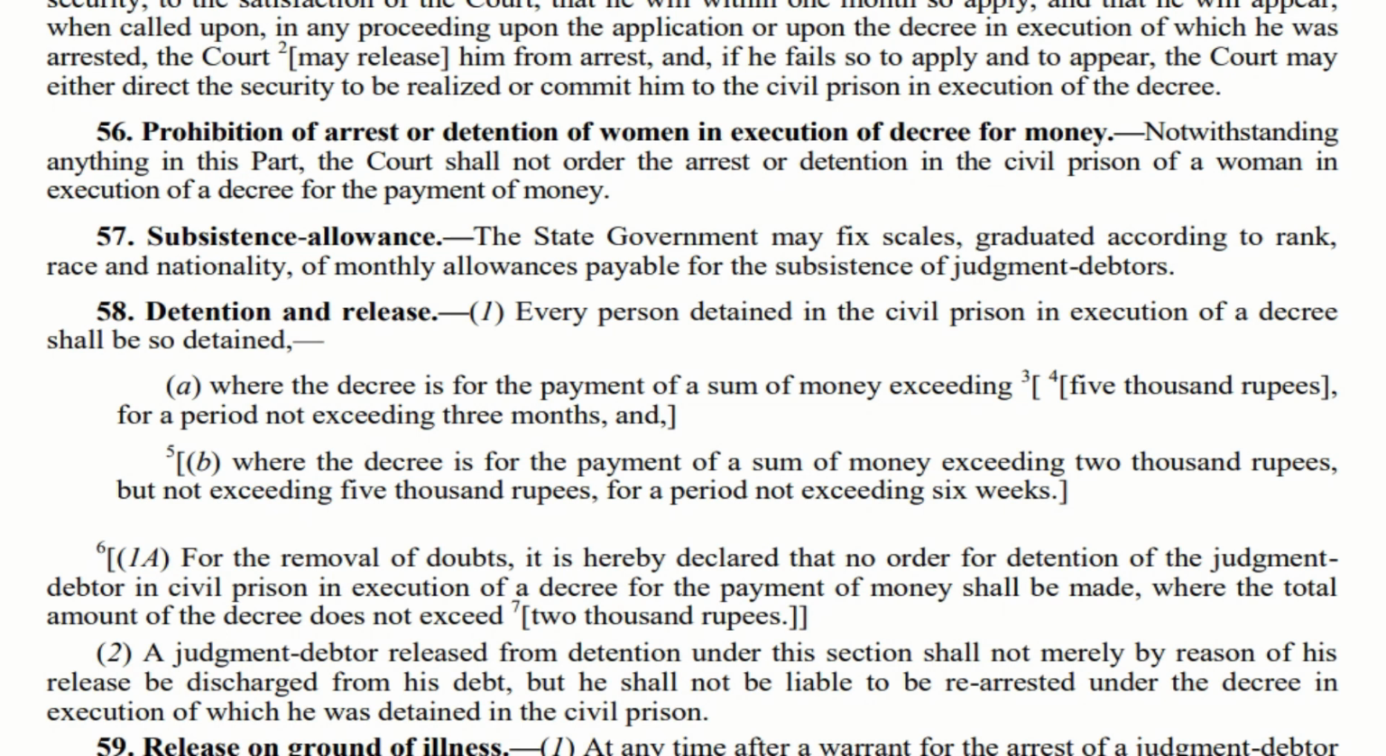Let us move to section 58 subsection 2. Imagine a situation where a judgment debtor is released from detention under this particular section. Then he cannot go and say to the court, see, I have been released from detention, so I should be discharged from my debt. That is not the case. Just because he has been released, it doesn't mean that he is discharged from the debt. He will still be liable to be rearrested under the decree of execution for which he was detained under the civil prison. So the simple remedy is he has to pay the money to get discharged from the debt.